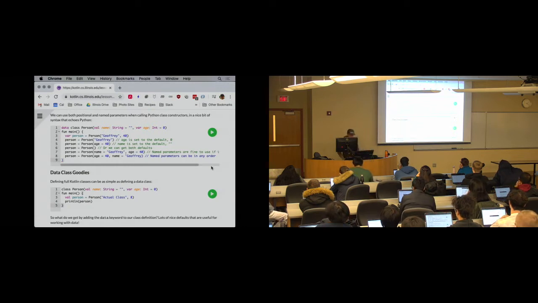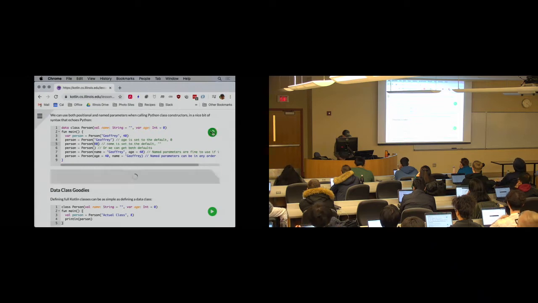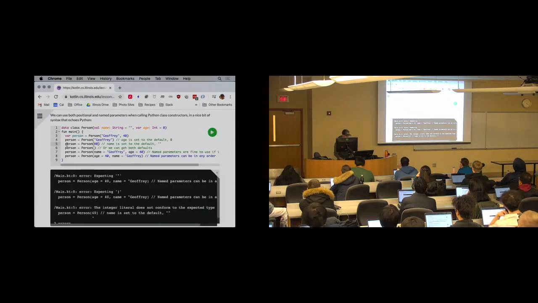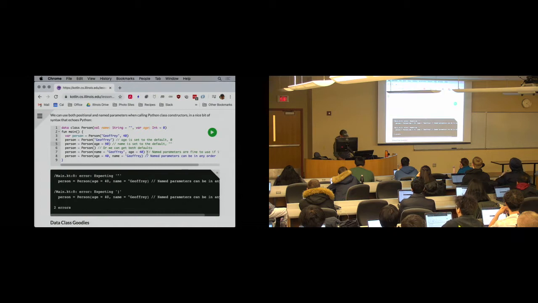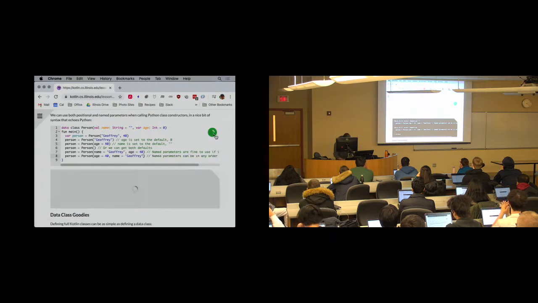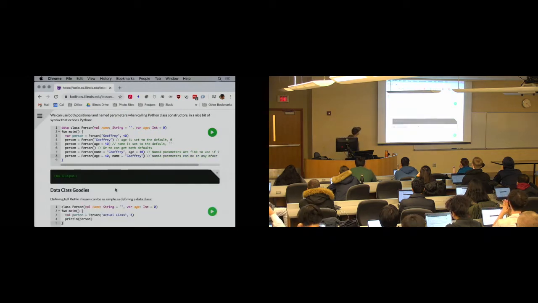So if I try to do this, let's say I try to call a constructor, then it's going to be angry, because it thinks that this is an argument for the name. So here, if I really want to get the default name argument, why is it angry with me? I think there's a mismatch. There it is. Yeah. Okay. There we go.